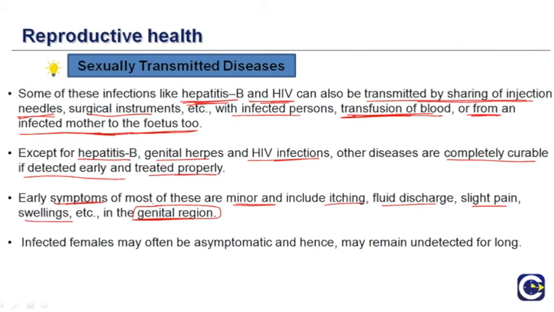So let's say you had intercourse with a person, or you had a blood transfusion, or got some injections, and after that, especially if you feel itching, fluid discharge, pain and swelling in the genital region, you must immediately go to the doctor and get yourself tested, because early detection can help in curing the disease much better. And lastly, infected females may often be asymptomatic and may remain undetected for long, which is not a good situation, but this might happen in certain cases.